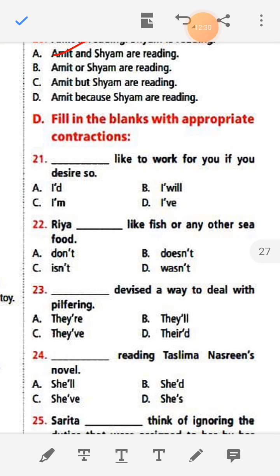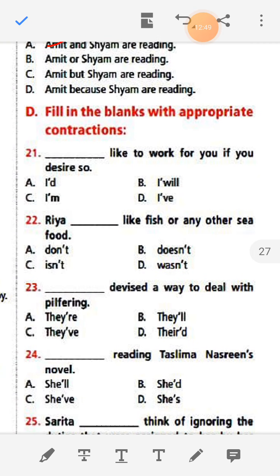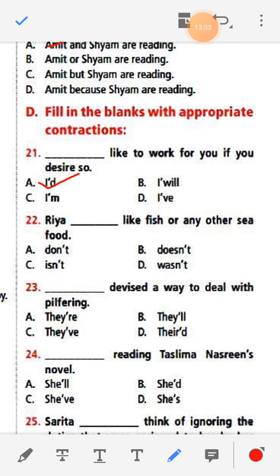No need to write the full thing. So, number 21. Dash like to work for you if you desire so. Here the answer is: I'd. I would like to work for you if you desire so.